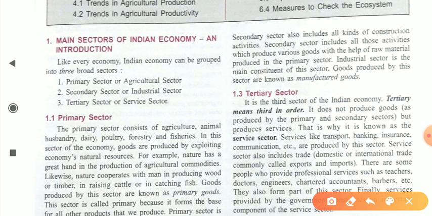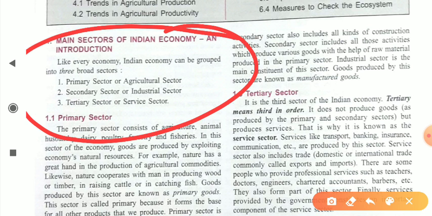Dear student, you are all familiar that the Indian economy can be grouped into three broad sectors. The first one is the primary sector, which is also known as the agriculture sector. In this sector we will study different agriculture activities, allied activities, and the contribution of agriculture in our economy.